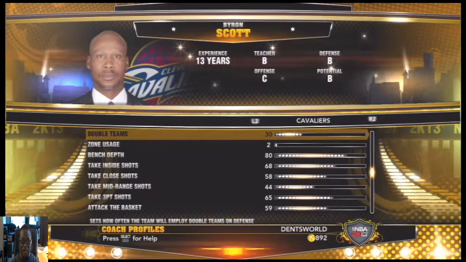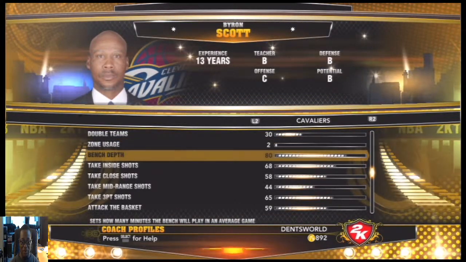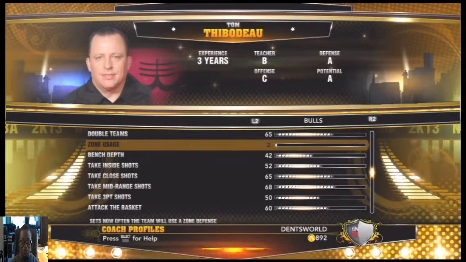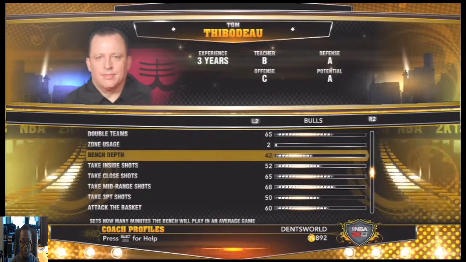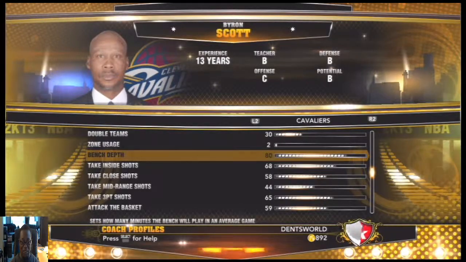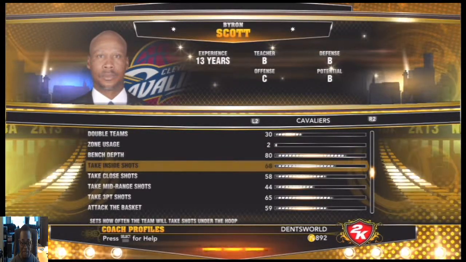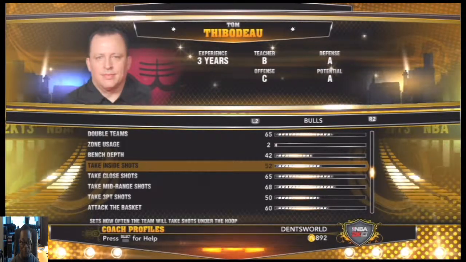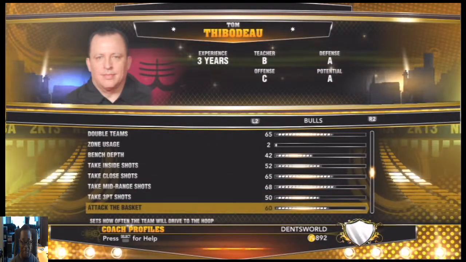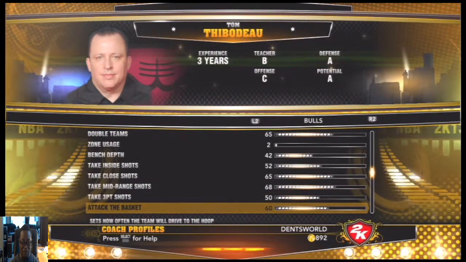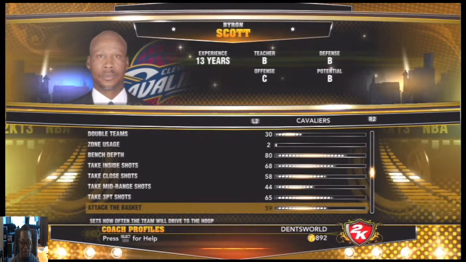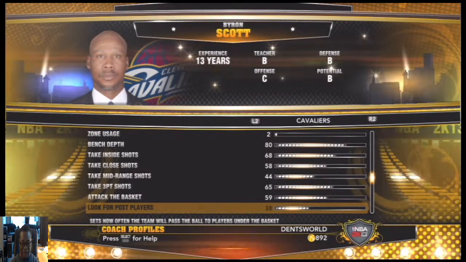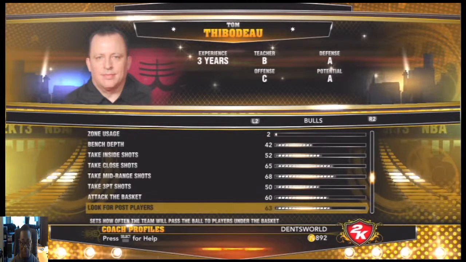So you look at the Cavaliers, their numbers are different. Bench depth for the Bulls is 42, but the Cavaliers' bench depth is 80. The Cavaliers like to take inside shots 68% of the time; go back to the Bulls, theirs is 52%. Attack the basket: the Bulls are 60, the Cavaliers are 59. Look for post players: the Cavaliers are 38, and the Bulls are 63.